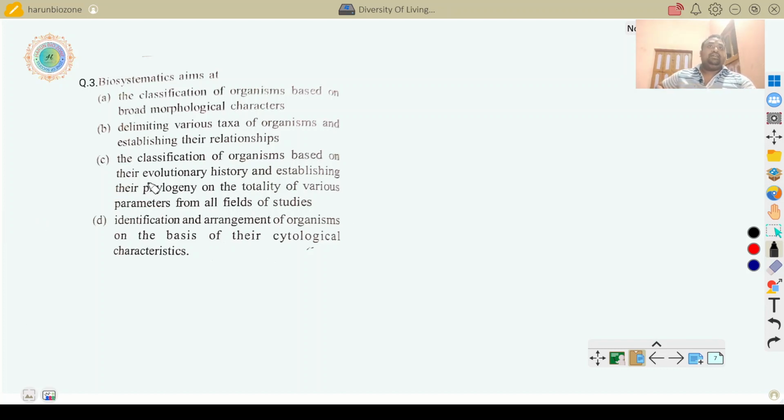This is the correct answer, because here phylogeny means evolutionary relationship and different parameters like cytology, genetics, molecular biology, anatomy, biochemistry, bioinformatics, etc. So this is the right answer. The next question.